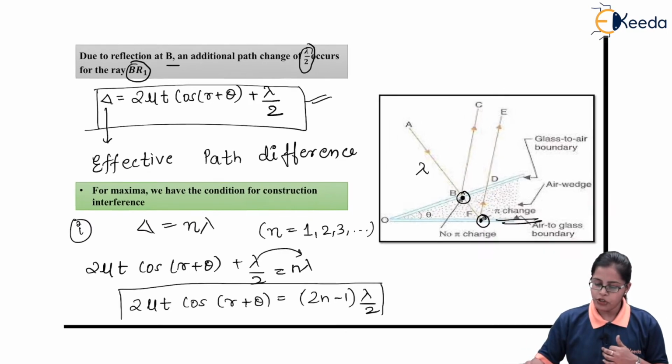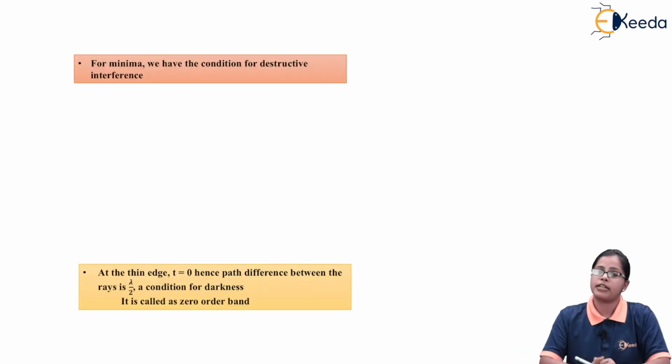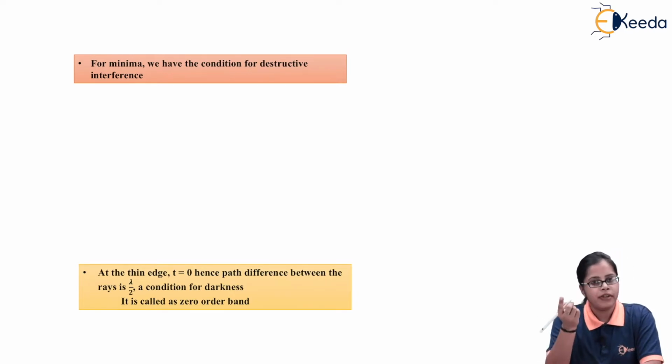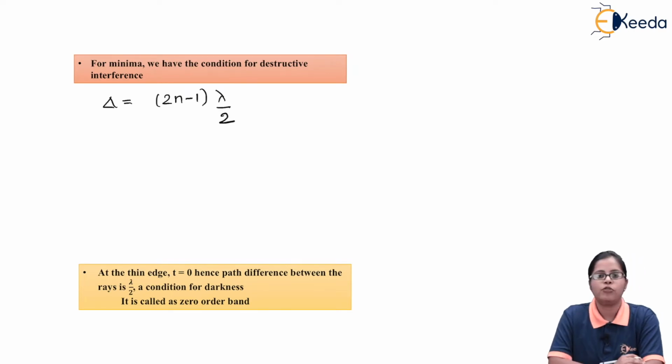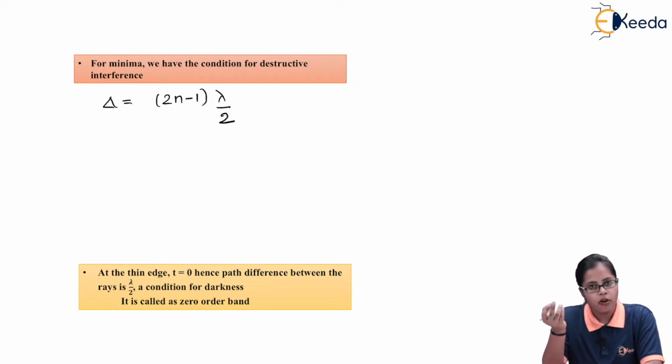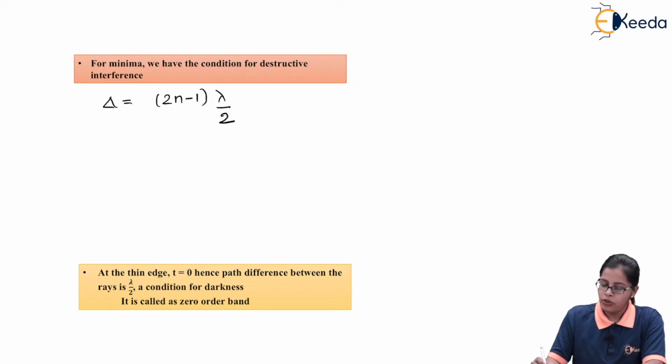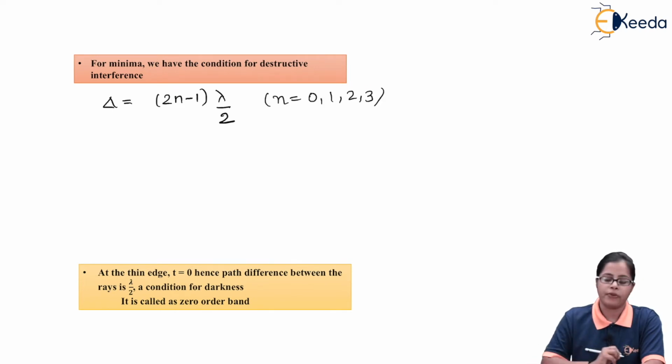Now, when we talk about the condition for minima, or the condition for destructive interference, we say that the path difference should be equal to odd multiples of lambda by 2, that is (2n - 1) lambda by 2. So 2n - 1 indicates the odd multiple of lambda by 2, and in this case n starts from the value 0, 1, 2, 3 and so on. So in this case n can take different values.